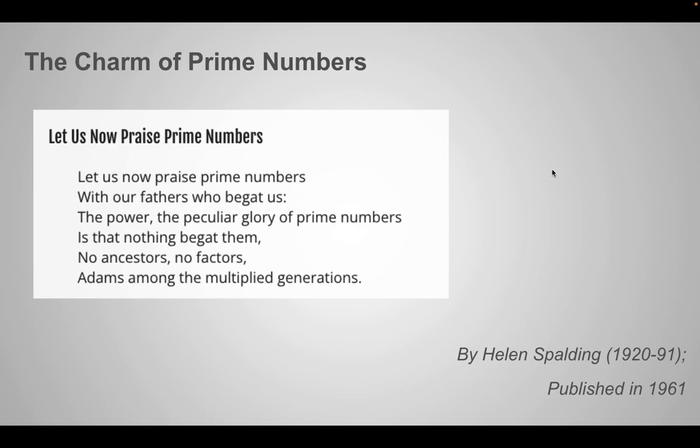And I found this poem during my research. It was written by Helen Spaulding, and it was published in 1961. It has a title, Let Us Now Praise Prime Numbers. And this is the first stanza.